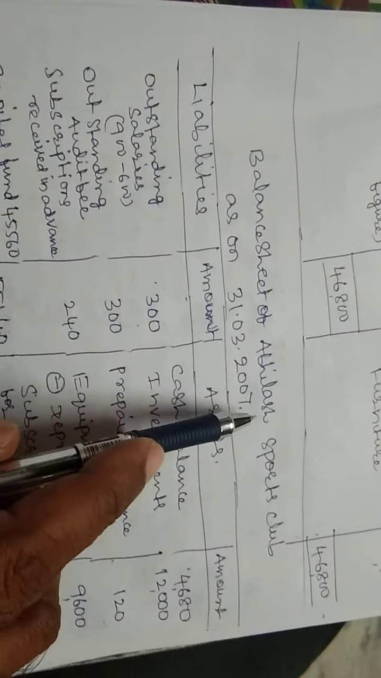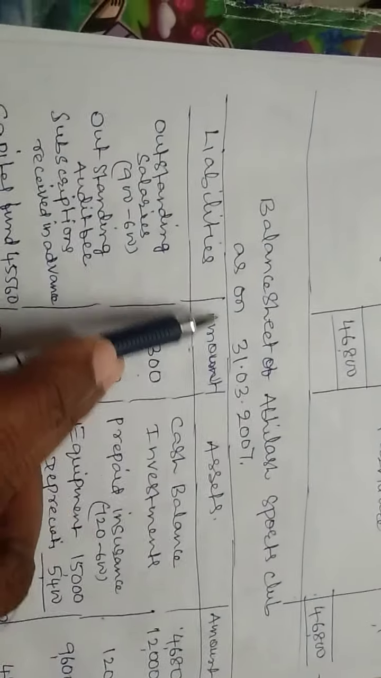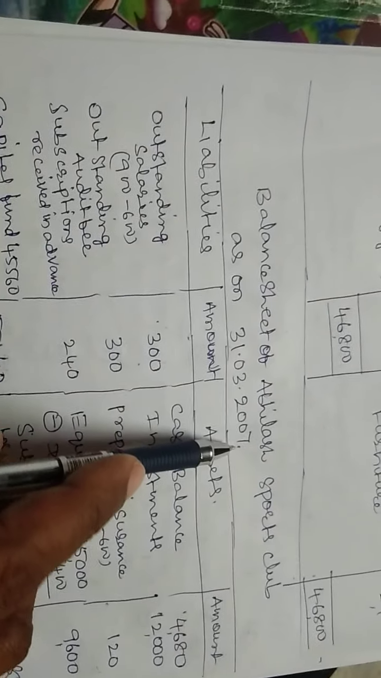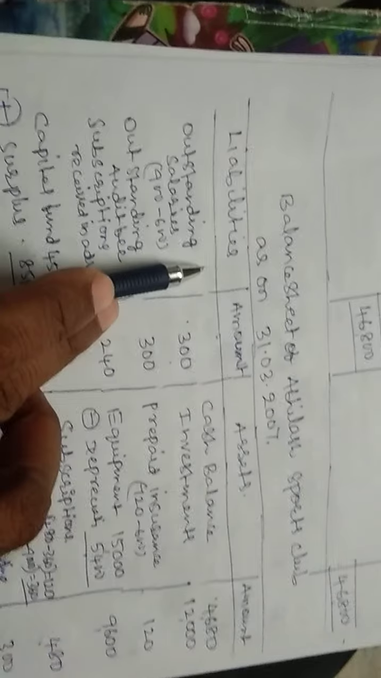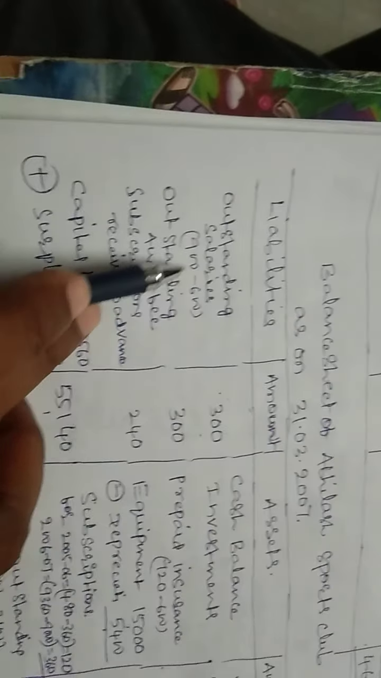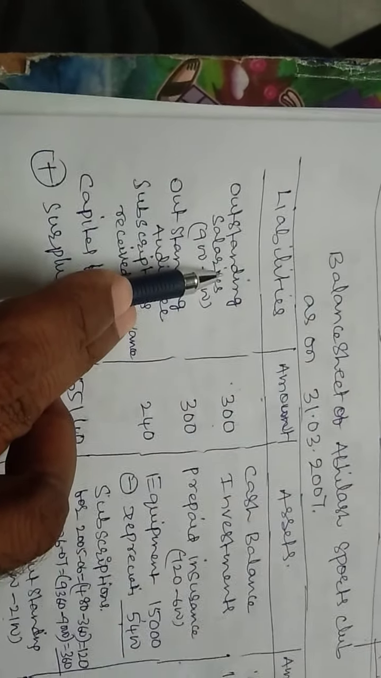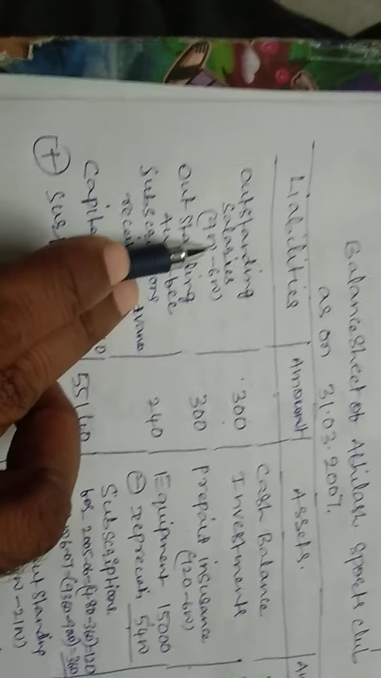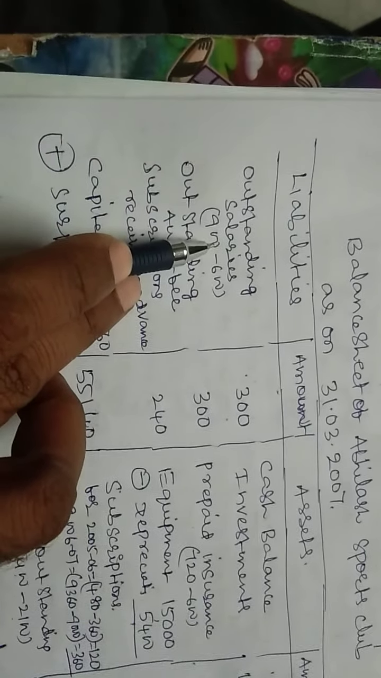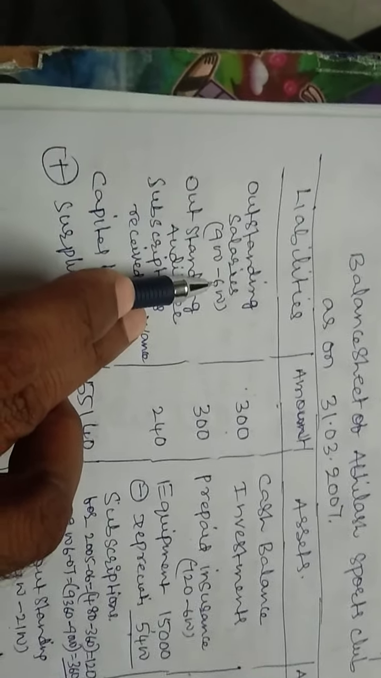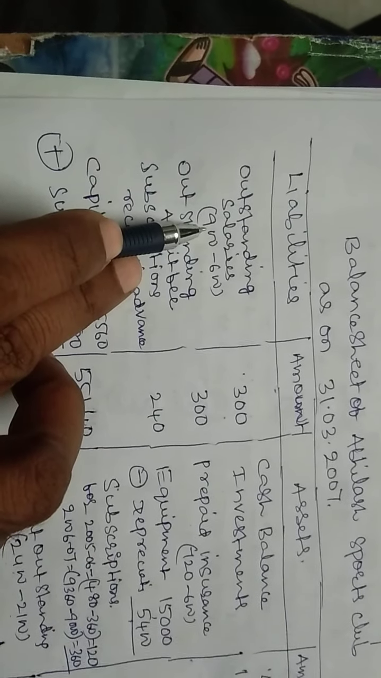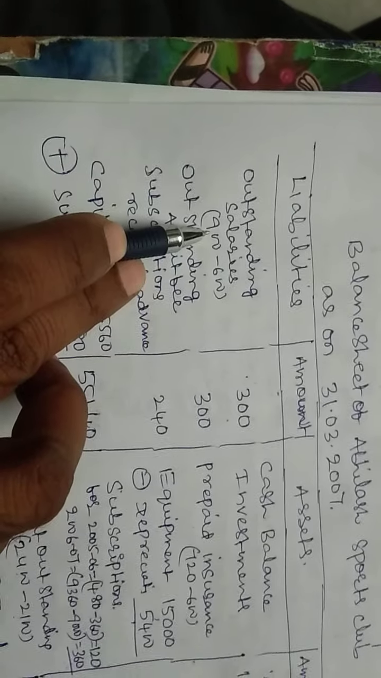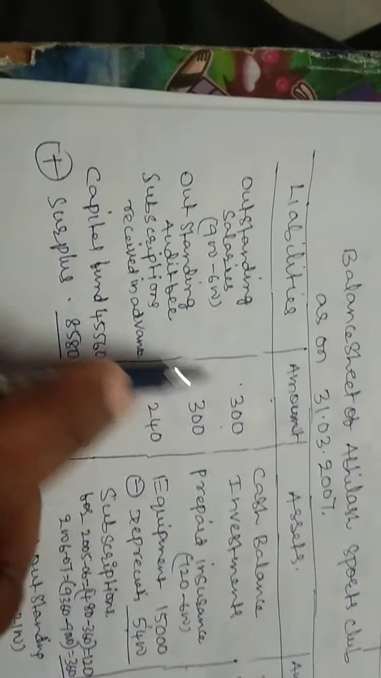Then the main solution. This year's balance sheet of Abhilash Sports Club as on 31st/3/2007. Liabilities amount, assets amount in rupees. On the liability side, first, outstanding salaries. Here in the payment side we have only 600, but on the income and expenditure side the salaries expense is 900. So the remaining 300 is outstanding, which we should pay in future.